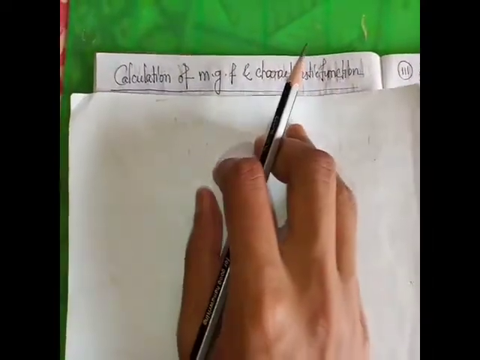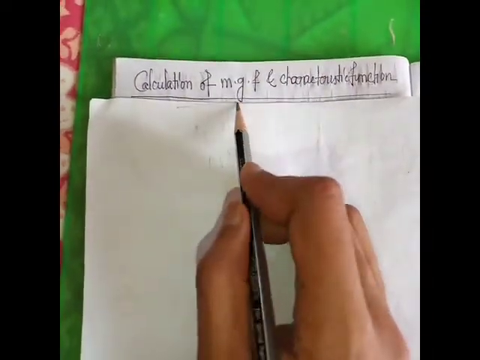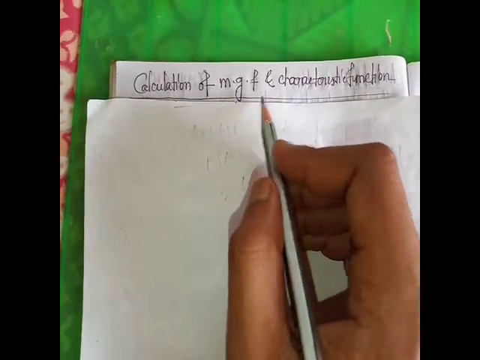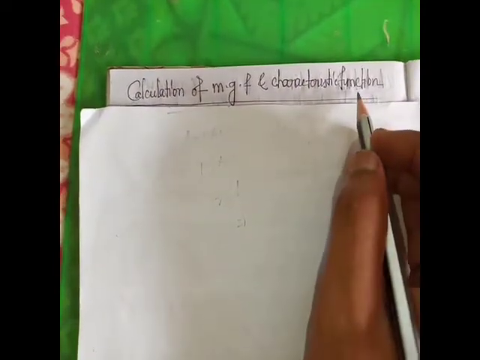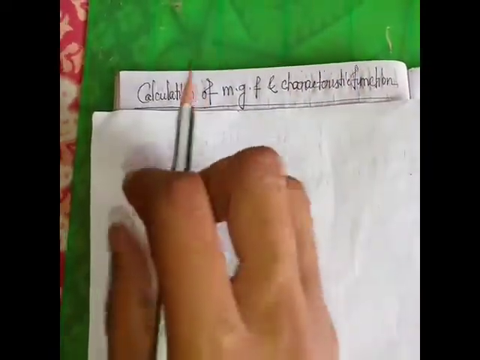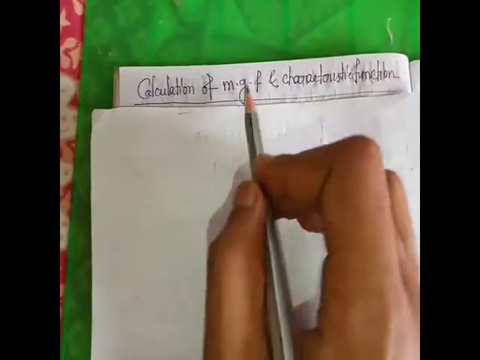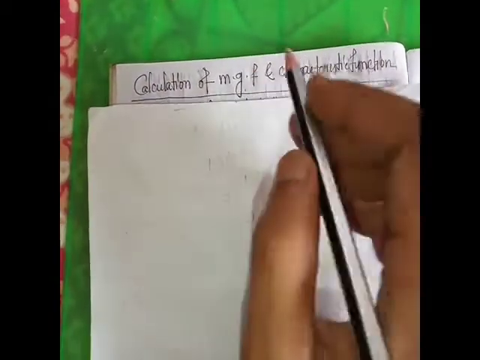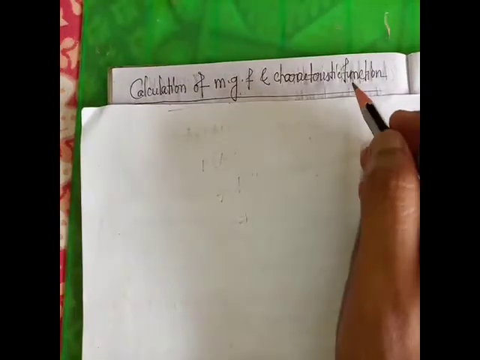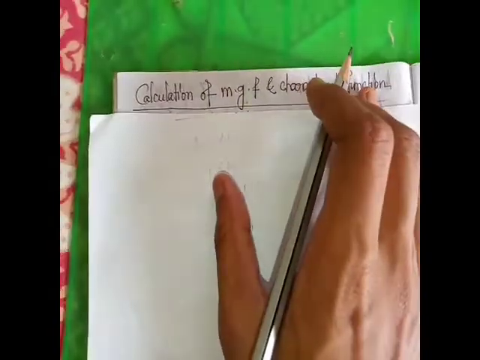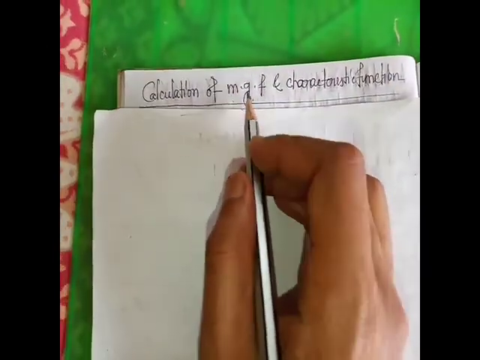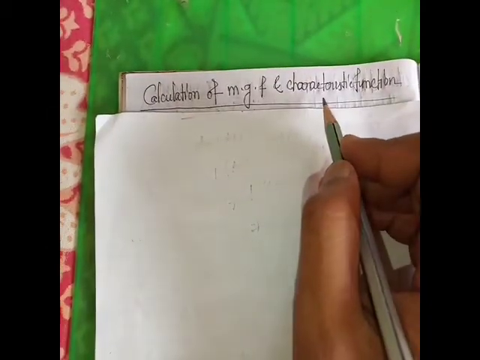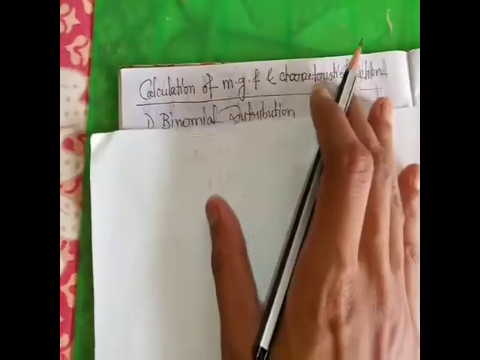Next, we calculate the MGF, meaning moment generating function, and the characteristic functions of some standard distributions. So we write M(t) for the moment generating function and phi(t) for the characteristic function.